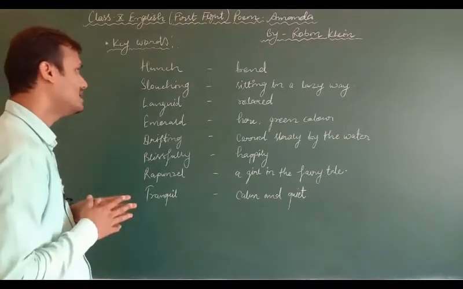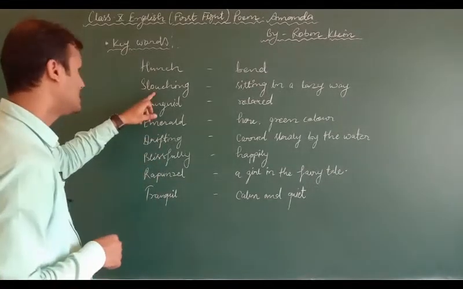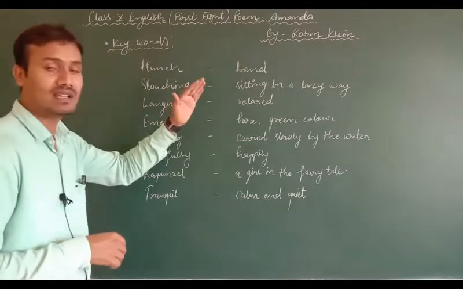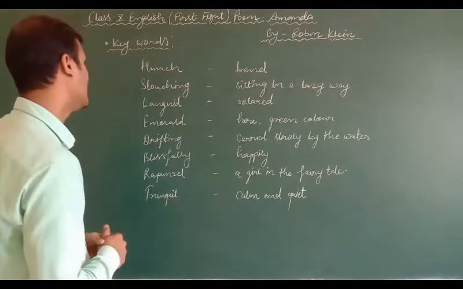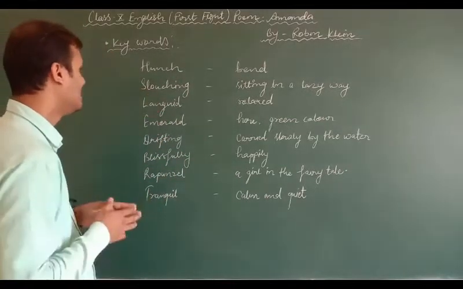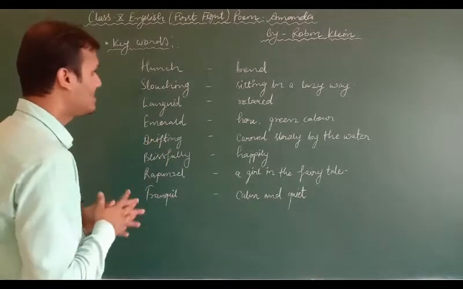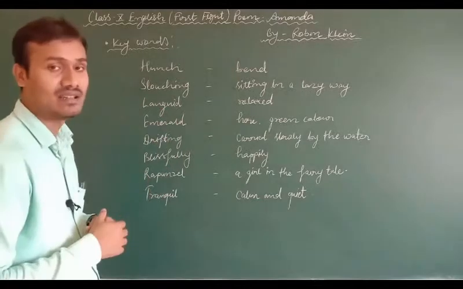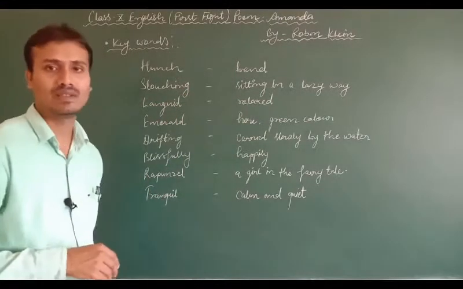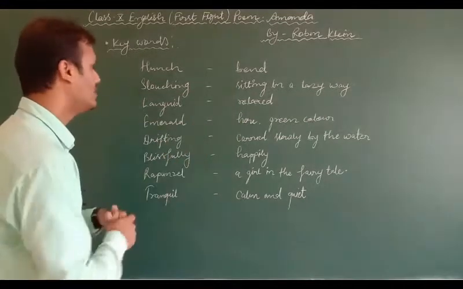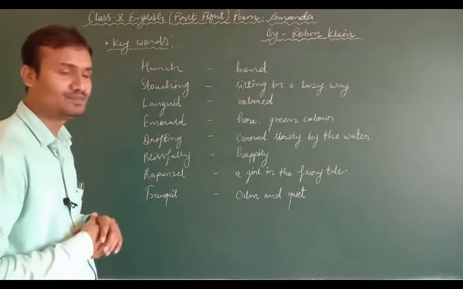So the first word is hunch, which means bend. Bend means jhukna. The next word is slouching. Slouching means sitting in a lazy way, putting down your shoulders and sitting in a lazy way, that is all called slouching. The next word is languid, which means relaxed. Emerald. What is emerald? Here it means green color. Drifting. Drifting means carried slowly by the water or moving slowly by the water. Blissfully, which means happily.